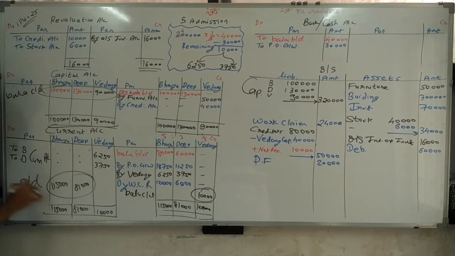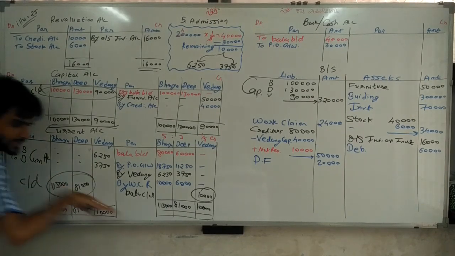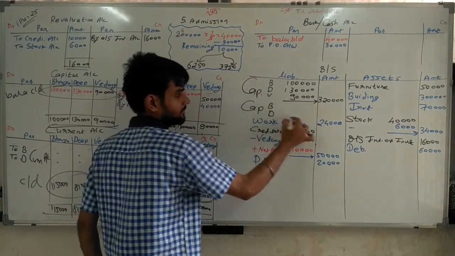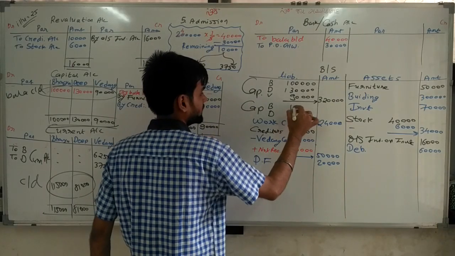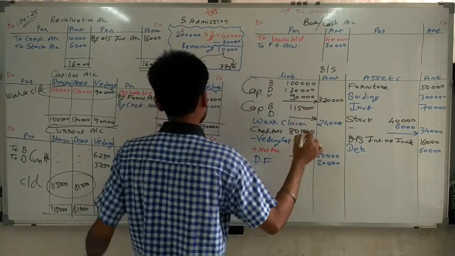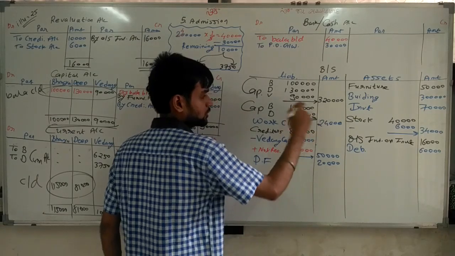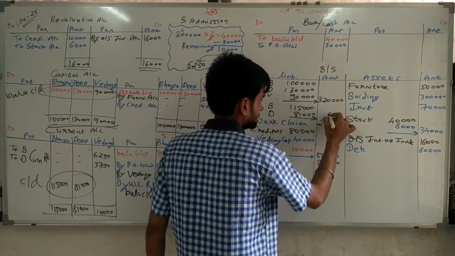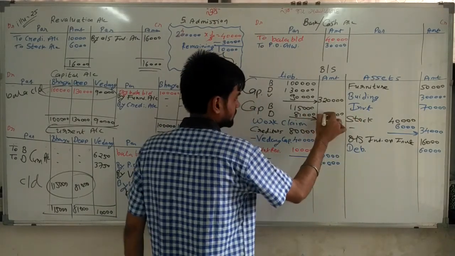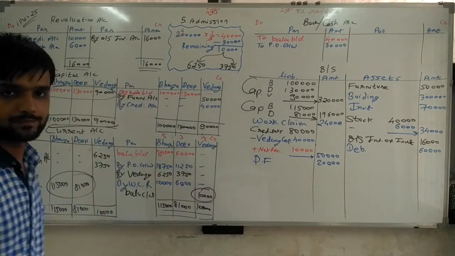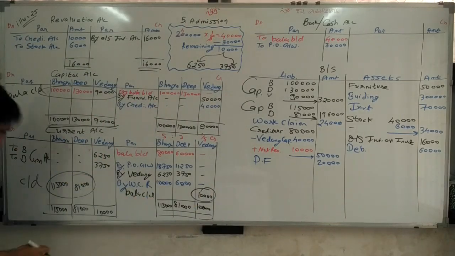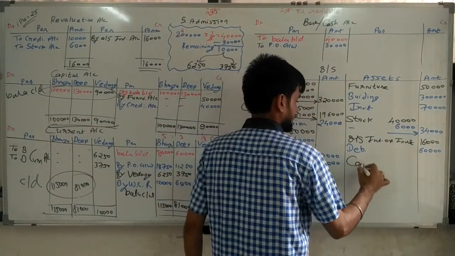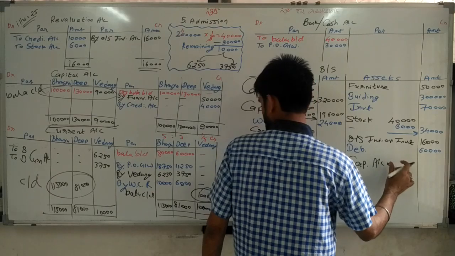This balance transfers to the credit side. Now credit side is here, so we write capital Bhavya and Deep, and their capital account balances are 1,15,000 and 81,000. Total of these two is 1,96,000.